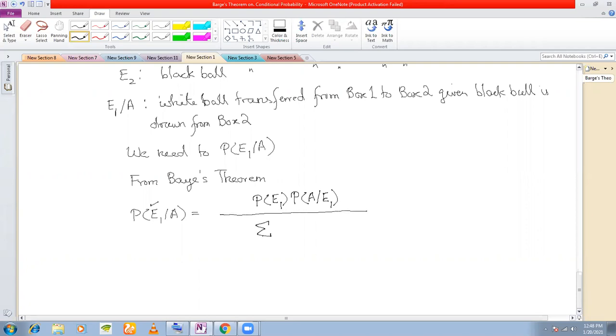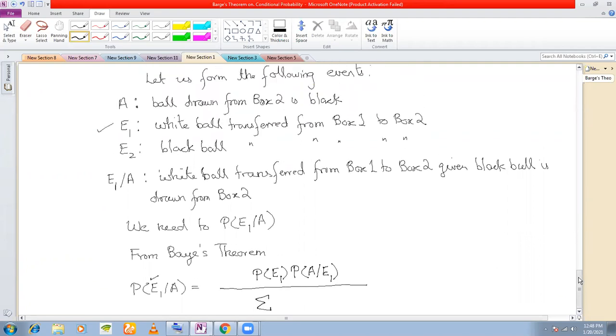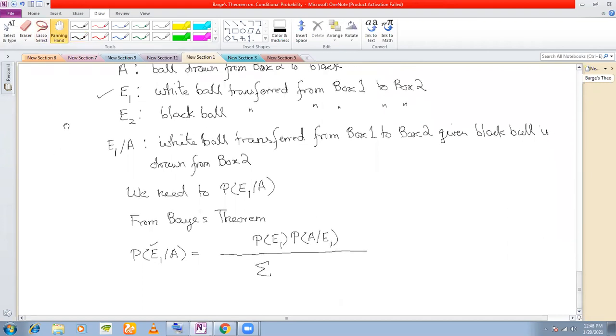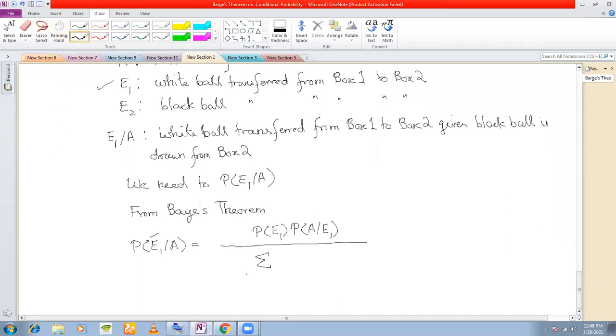How many events are there? Only E1 and E2, two events. So the summation runs from i equal to 1 to 2 of P(Ei) into P(A|Ei).